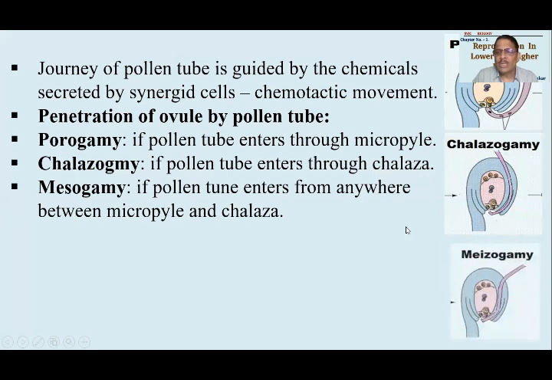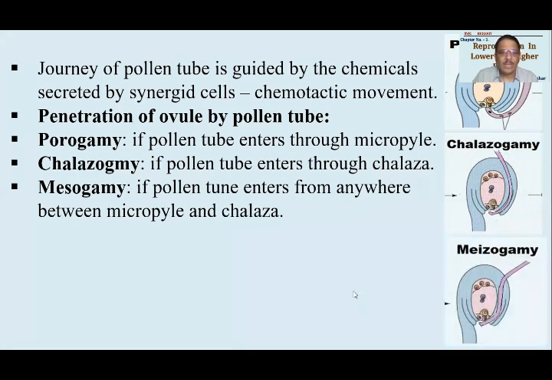Sometimes it will try to penetrate the ovule somewhere between chalaza and micropyle. It will be then called as mesogamy. Okay, mesogamy क्यों कहेंगे? Because middle में देखो अंदर, यहाँ पे बीच में से कहीं पे अंदर आ रहा है, अल्टीमेटली उसको यहीं पे आना है. Ultimately it has to reach up to egg apparatus. But there are three ways. तो ये 3 मार्क का क्वेश्चन हो गया.